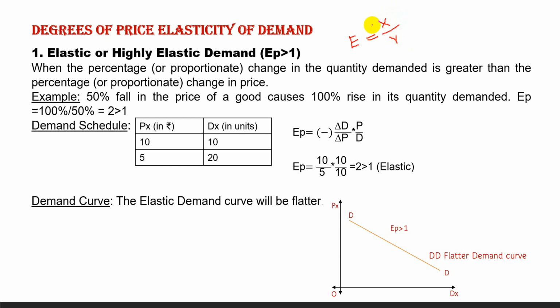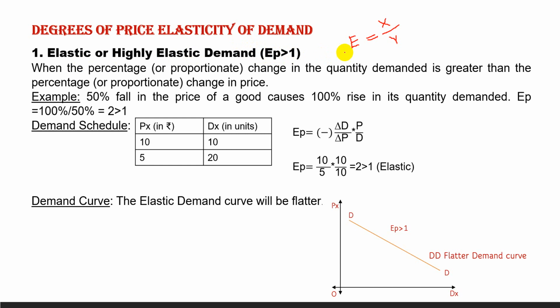Now if I ask you for different relationships between X and Y, the value of E, that is elasticity of demand, will be different. This formula will apply to know the different degrees of price elasticity of demand. Now the first, elastic or highly elastic demand, and its value is EP greater than 1.